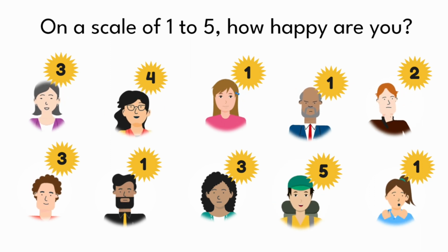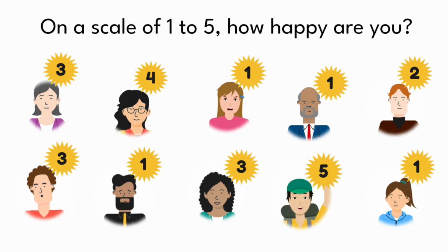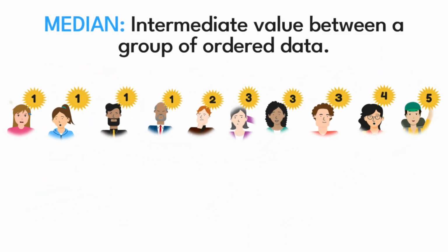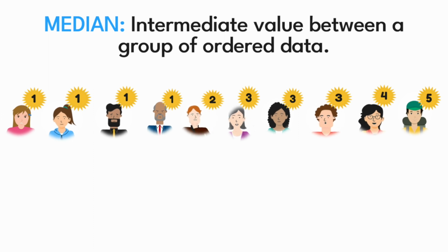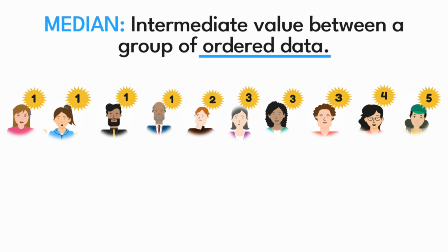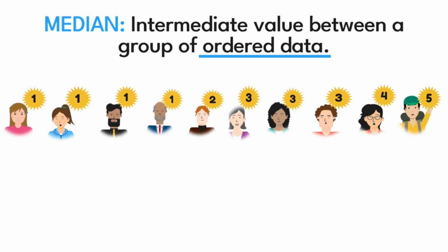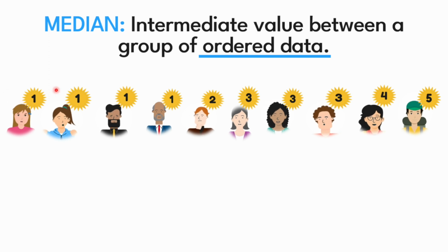In order to calculate the median, the first thing I'm going to have to do is organize the numbers, because let's remember the definition. It is the intermediate value between a group of ordered data. So I have to organize the numbers from smallest to largest. Observe that at the beginning there are 4 people who said 1.